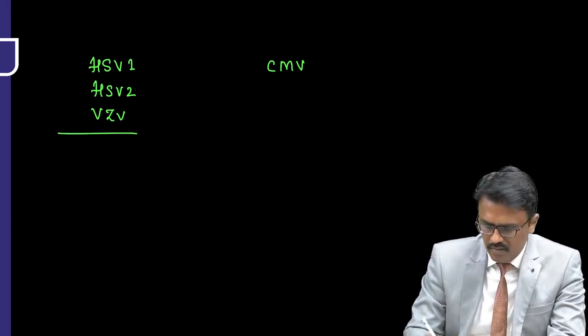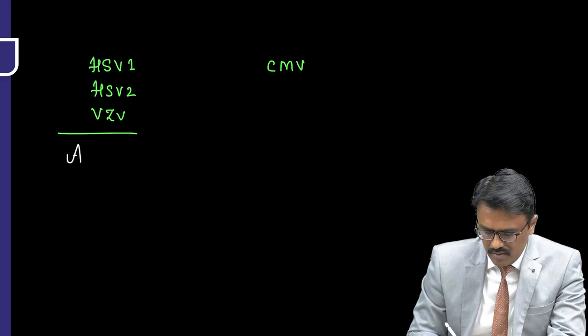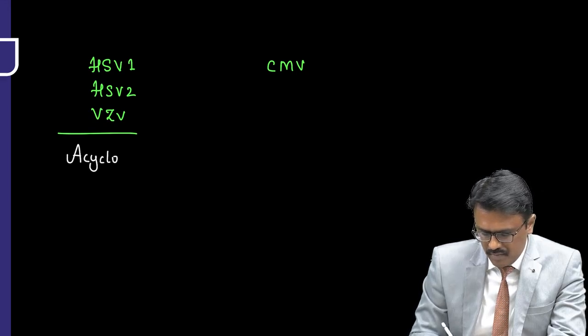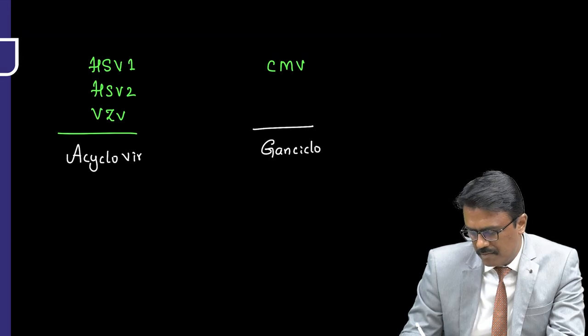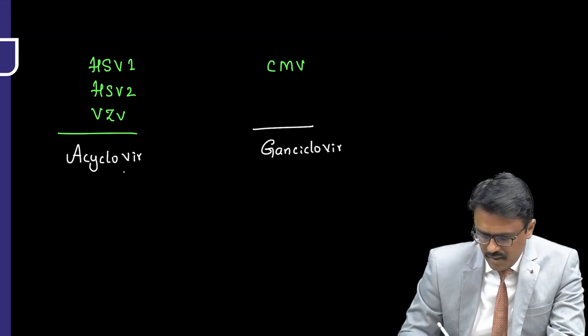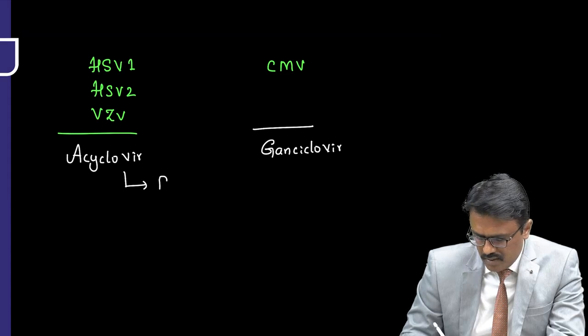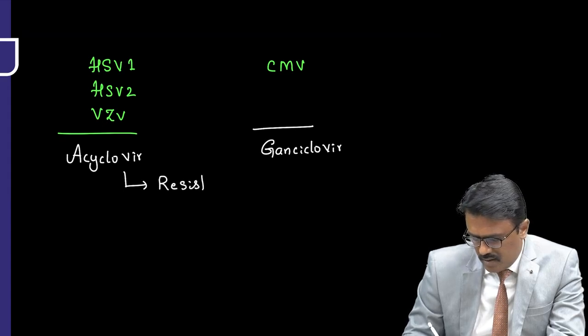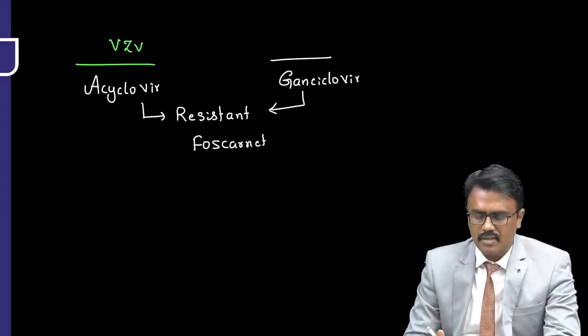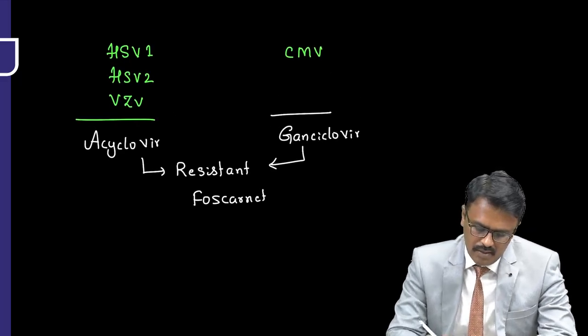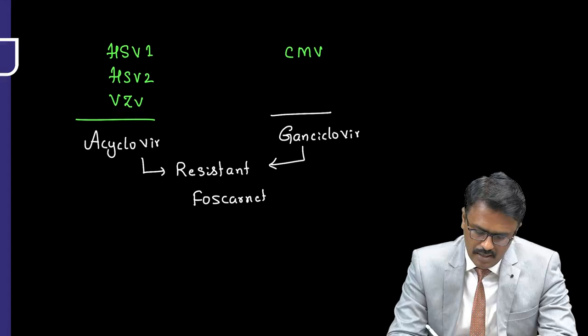For all of these, we know that the drug of choice is acyclovir, and for cytomegalovirus it is ganciclovir. If they are resistant to these, the treatment will be foscarnet. I know I am repeating this, but you have to register these things. Now we will divide this with a line.